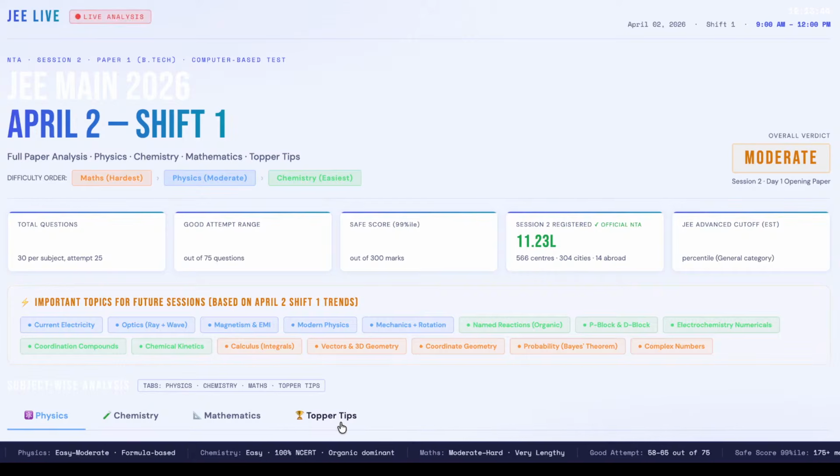So overall the question paper was moderate. So we have received the first reaction from candidates, and overall the question paper was moderate.